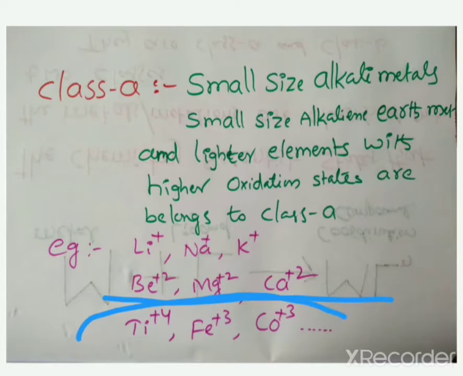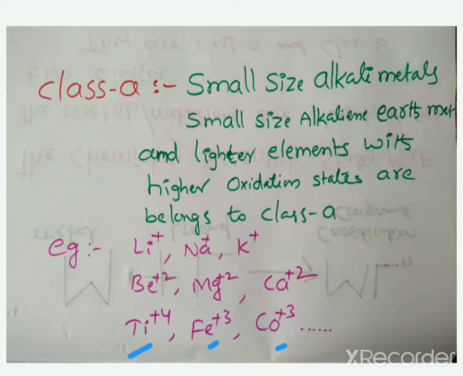Here titanium, ferric, cobalt are lighter elements, meaning 3d series elements. 3d series and 4d series elements are lighter elements. 5d series elements are heavier elements. So lighter elements with higher oxidation states, high positive charge, belong to class A. So remember it easily.